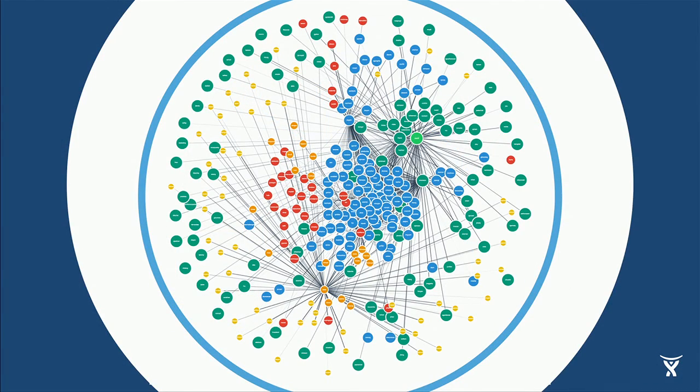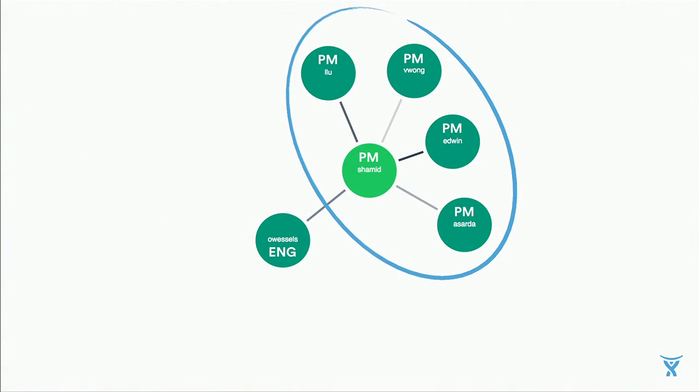Now, we started exploring this idea on our own data to see what kind of relationships it can bring up. So if you zoom in, you can see that I'm strongly connected to others in the product management team, and also a team lead that I closely work with in engineering. Now, this is just based on my interactions with content in Confluence.